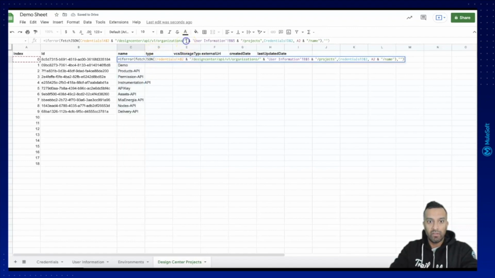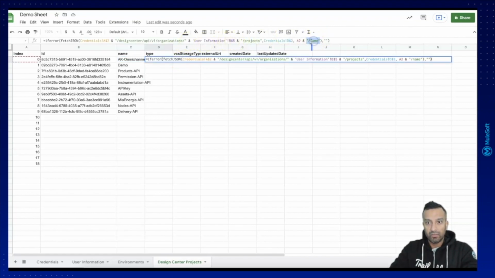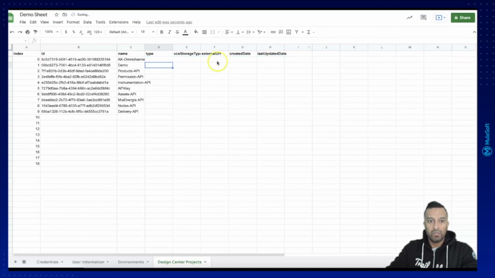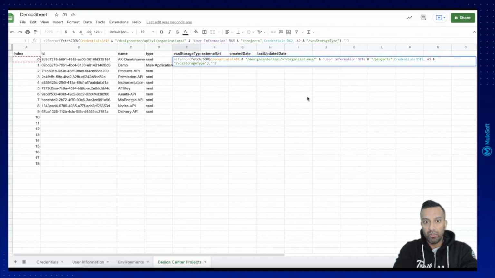Then we have the same for the type. So it's all RAML more or less. Then we do it for the storage type. This will be VCS storage type.